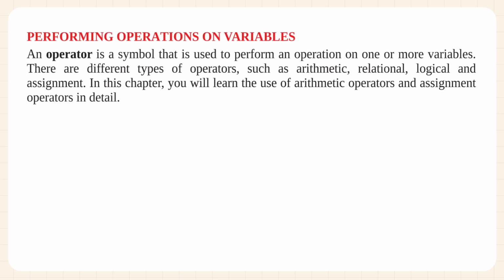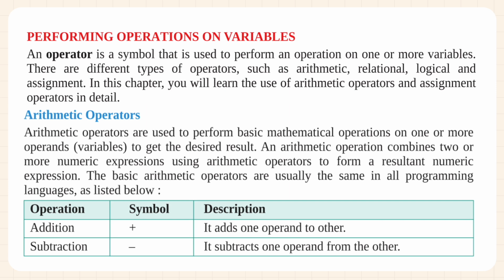Performing operations on variables. An operator is a symbol that is used to perform an operation on one or more variables. There are different types of operators such as arithmetic, relational, logical, and assignment. In this chapter, you will learn the use of arithmetic operators and assignment operators in detail. Arithmetic operators.